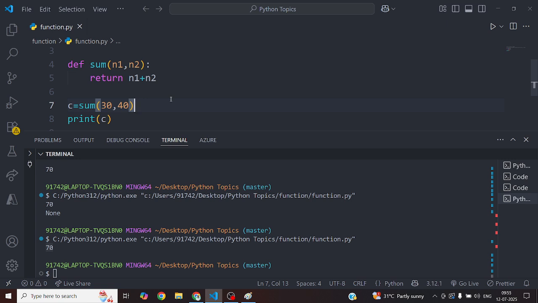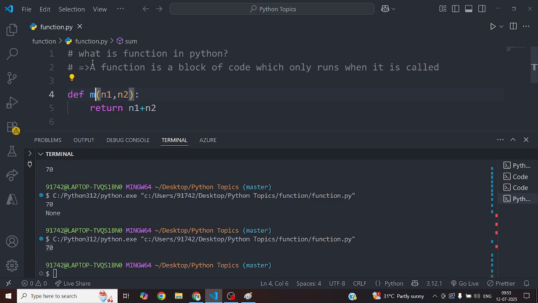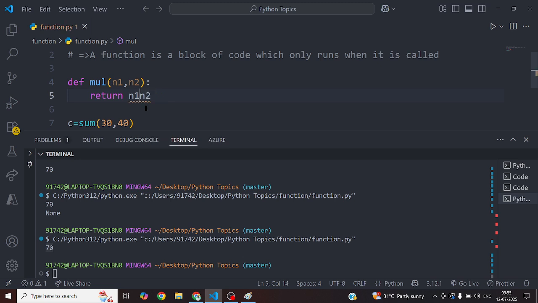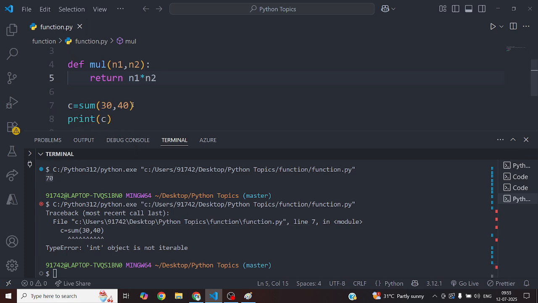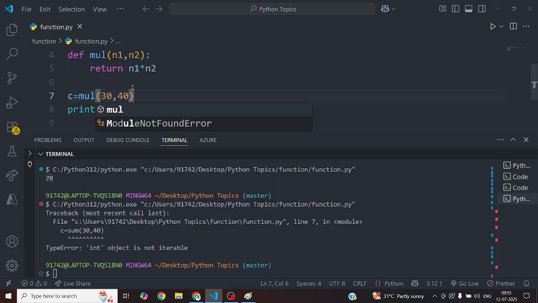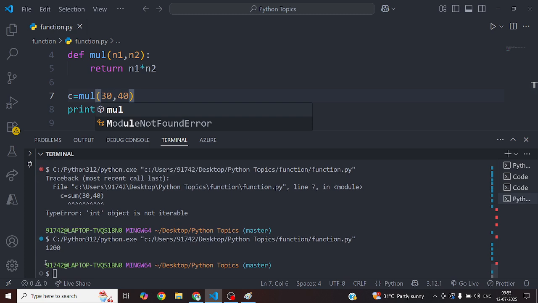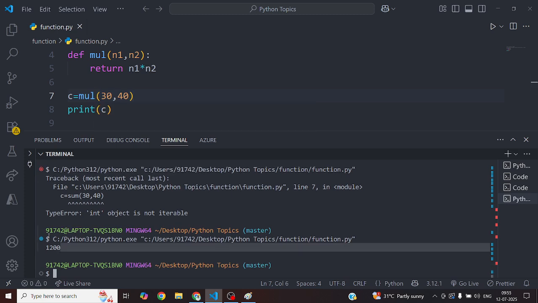You can see how good functions are. Now you can do some multiplication, n1 into n2. You can see, no issue.